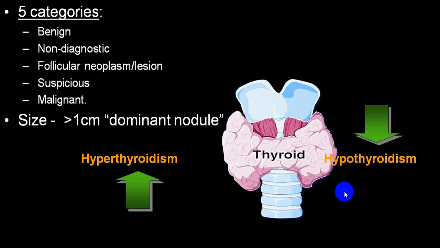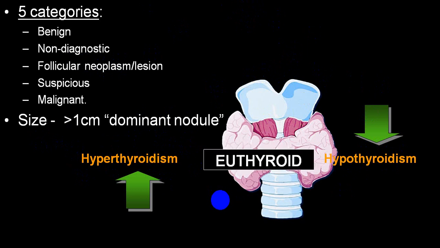Function wise, it can be hyperthyroid or hypothyroid. By and large, malignants are non-functioning, or we call them cold nodules, while hyperfunctioning ones, by and large, are non-neoplastic. Why? The inflammatory variety can be euthyroid, can be hyperthyroid, can be hypothyroid. The end result is hypothyroid.